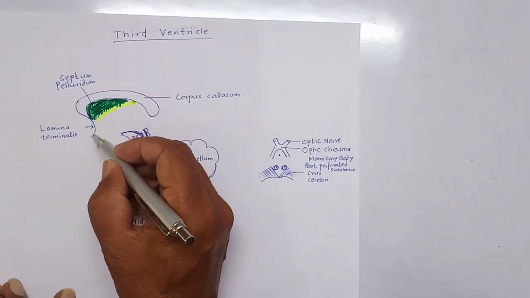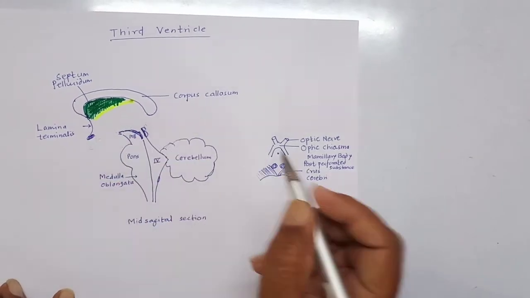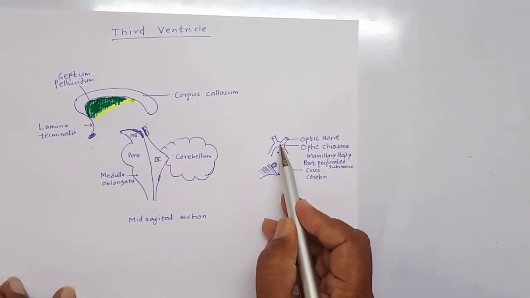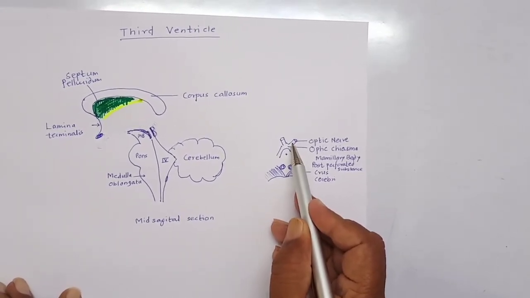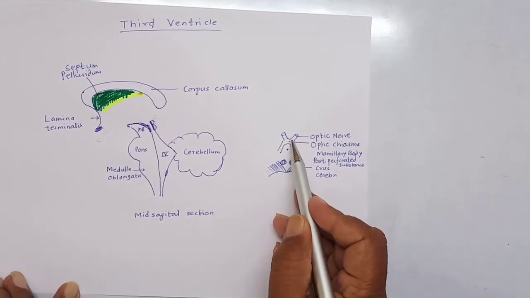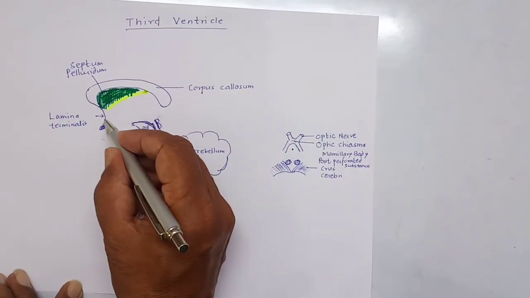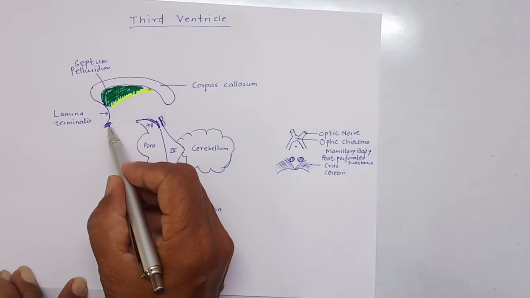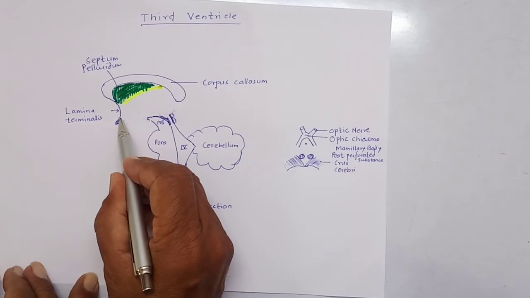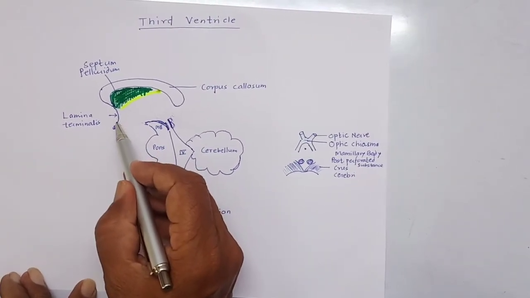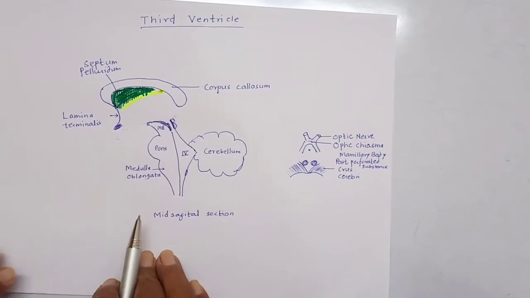The lamina terminalis is attached below to the optic chiasma. This is the optic chiasma. This is the optic nerve, and the fibers from the nasal half of the retina cross in the optic chiasma. Between the lamina terminalis and the optic chiasma lies the optic recess. Here is the optic recess. The lamina terminalis is the most cranial end of the neural tube.